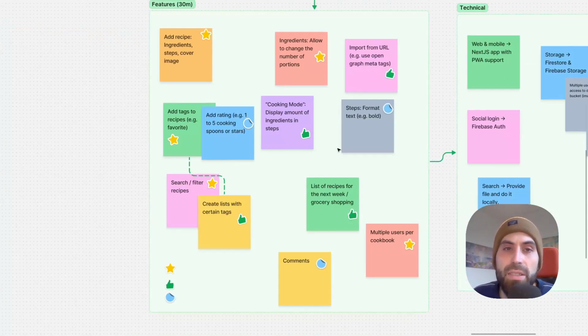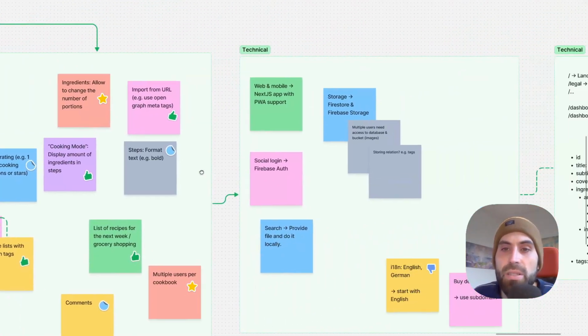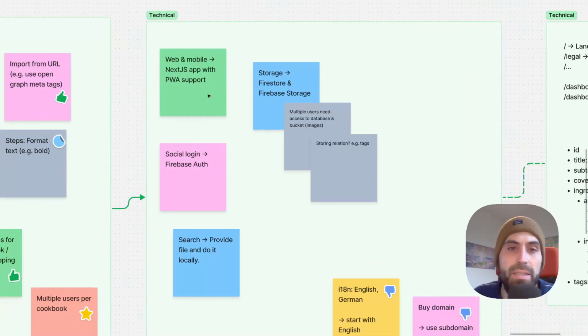Next, after I had collected my features, I went into a few technical details, like it should be available on the web and mobile. I know Next.js quite well, so I will build a Next.js app. Then for storage, I want to use Firebase, which includes Firestore, and then the storage for user files. I don't know if it has a proper name, but I mean basically the bucket where you can store your user data. Then the gray notes are just some notes for me.